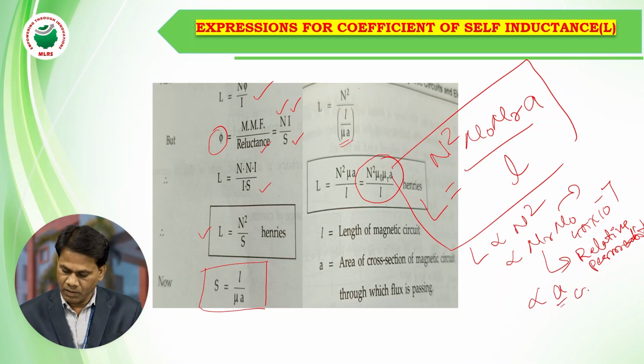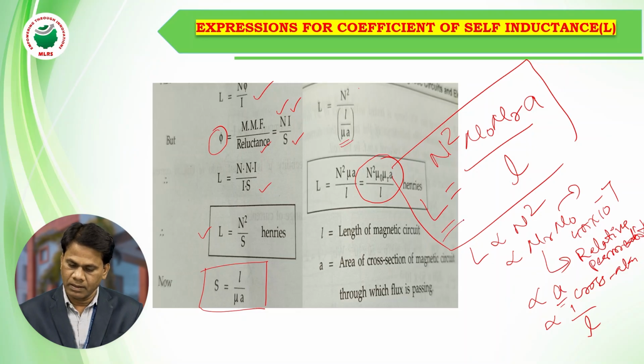A is nothing but the cross-sectional area, and inversely proportional to 1 by the length of a magnetic coil or magnetic circuit. So that is nothing but L, the self-inductance, or coefficient of self-inductance, is given by L = n square mu naught mu r A by l. So this is another way of expressing self-inductance or coefficient of self-inductance L.